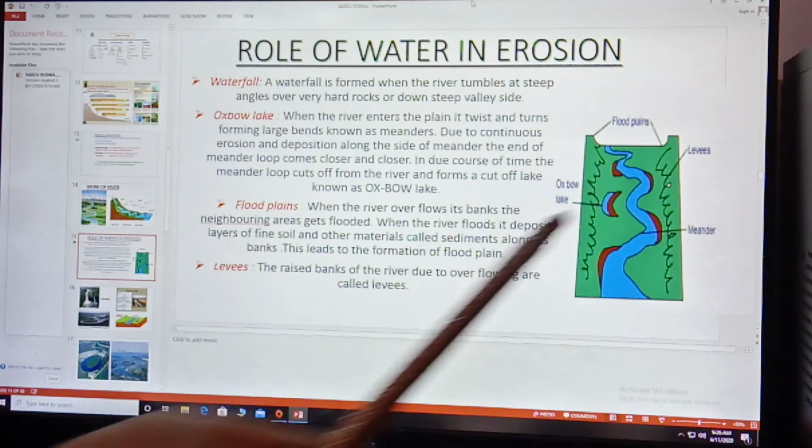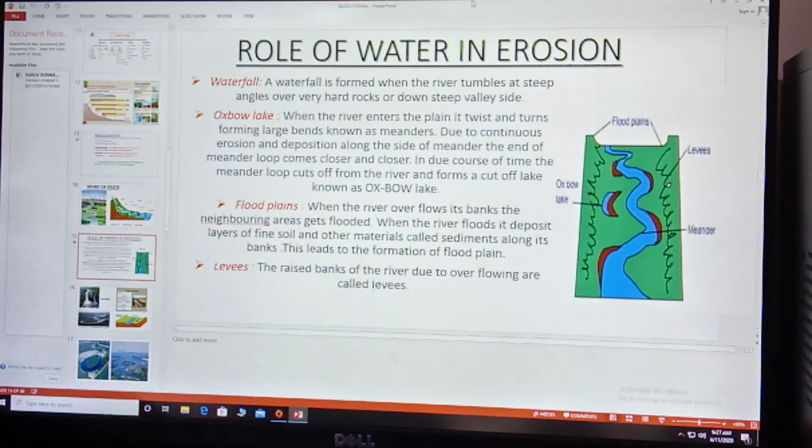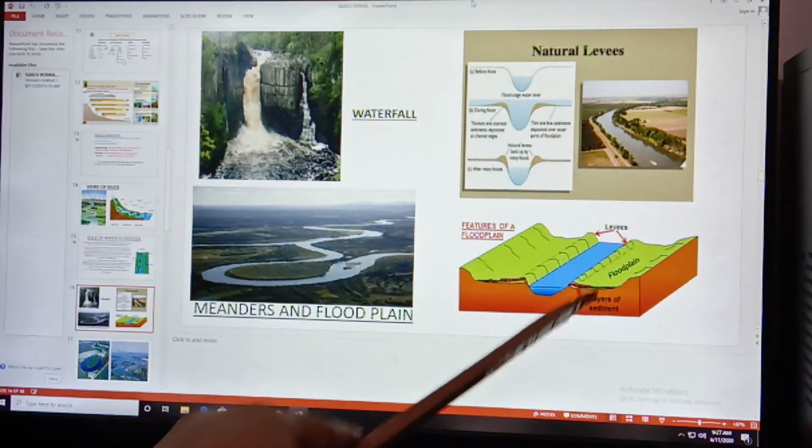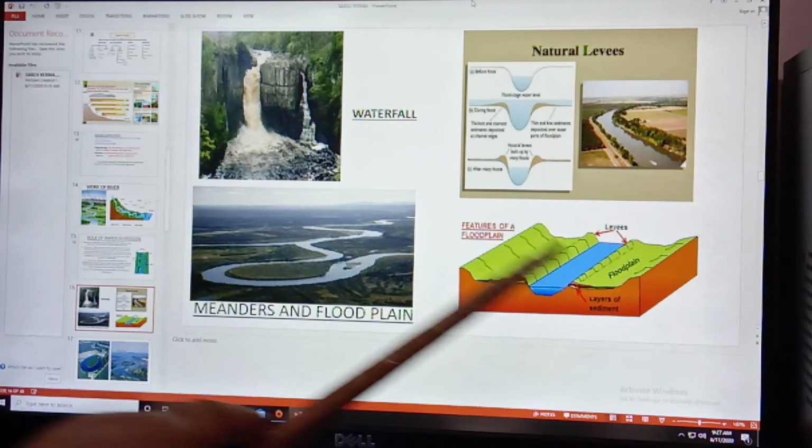Floodplain: when a river overflows its bank, the neighboring areas get flooded, and when the river floods, it deposits a fine layer of new sediment known as alluvial soil, and this leads to the formation of a flat and fertile plain. Levees: the raised bank of the river, due to overflowing it makes a levee, or you can say a natural embankment. Now see the pictures here. This is the floodplain area, children, and this is the levee. The raised embankment naturally formed by the river is known as levee.